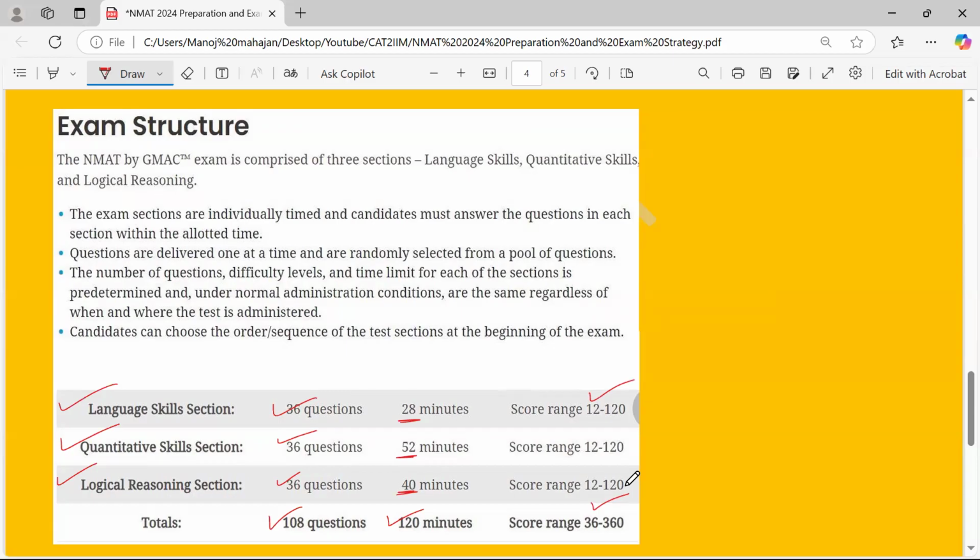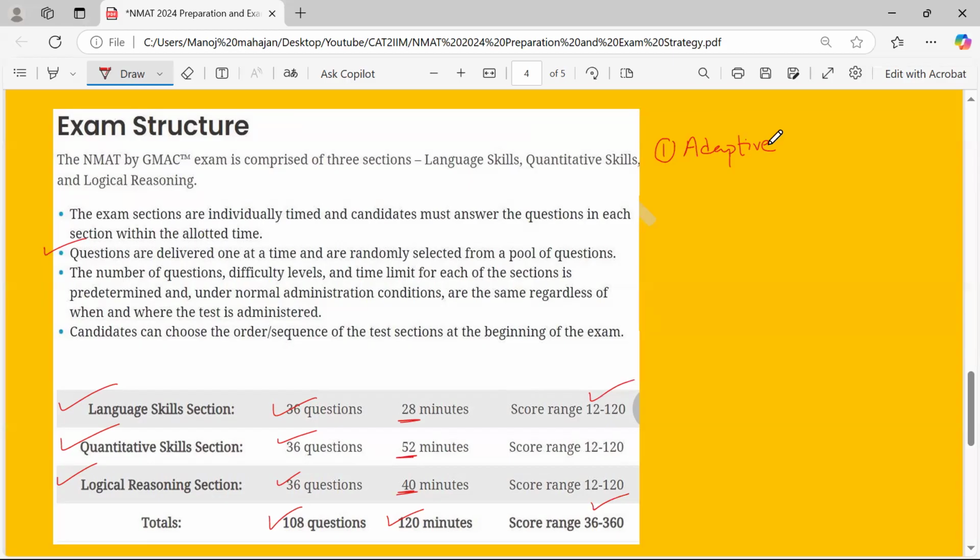Now to make the exam strategy, let's understand a few points. First, the questions are delivered one at a time and are randomly selected from a pool of questions. What they're trying to say is that it is adaptive, like GMAT. Remember that initially the difficulty level will be on the lower side.